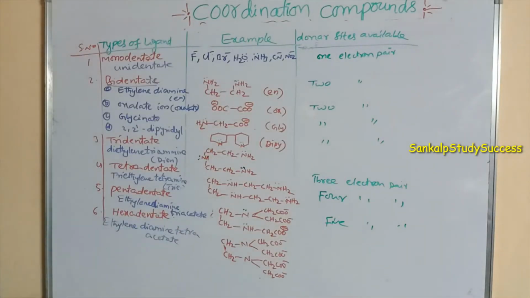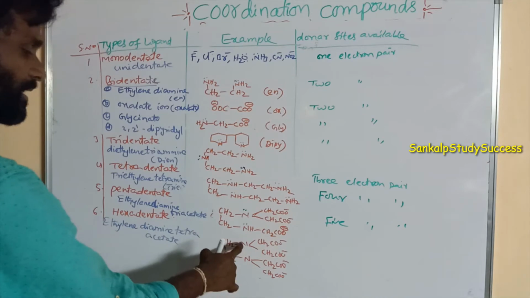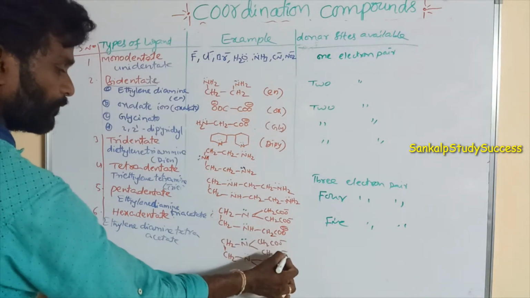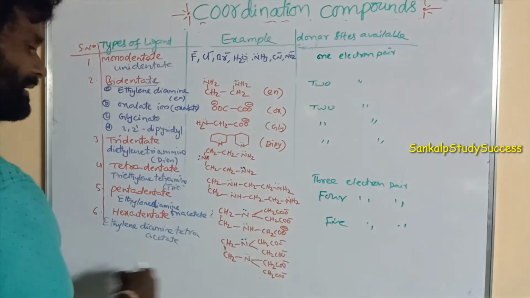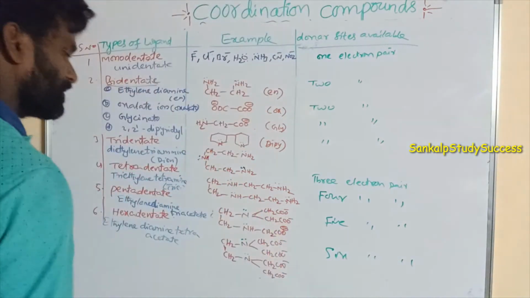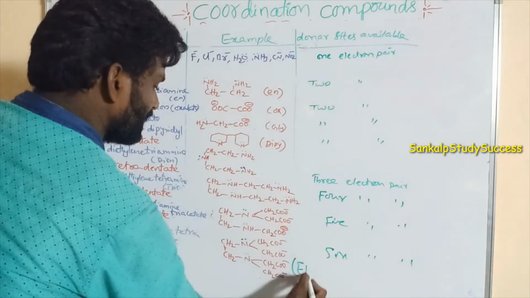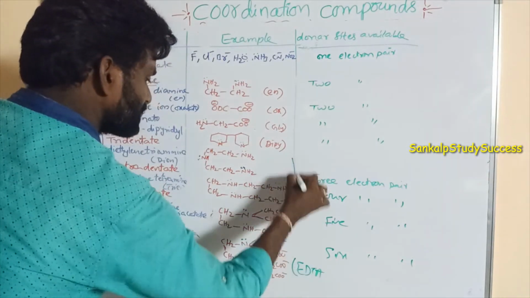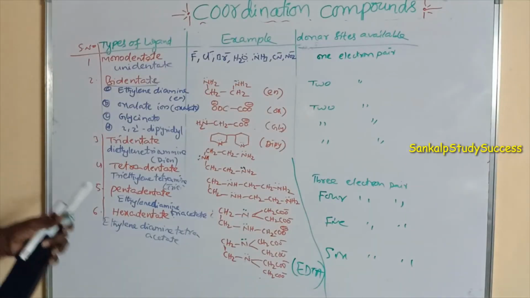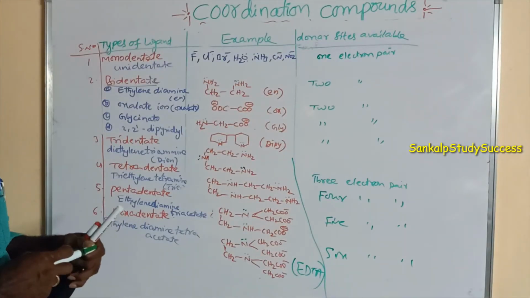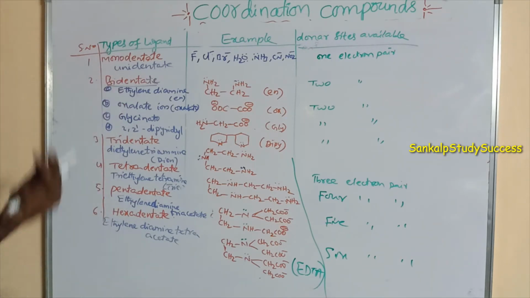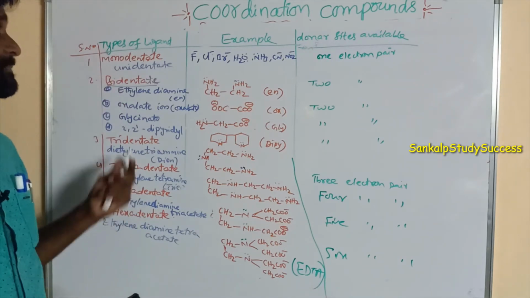And the hexadentate ligand: ethylene diamine has 2 donors, and these are 3, 4, 5, 6. It is a 6 electron pair donor. It is represented by EDTA, ethylene diamine tetraacetate. So all these ligands are classified into uni, bi, tri, tetra, penta, hexa and polydentate ligands based on the number of electron pair donors.